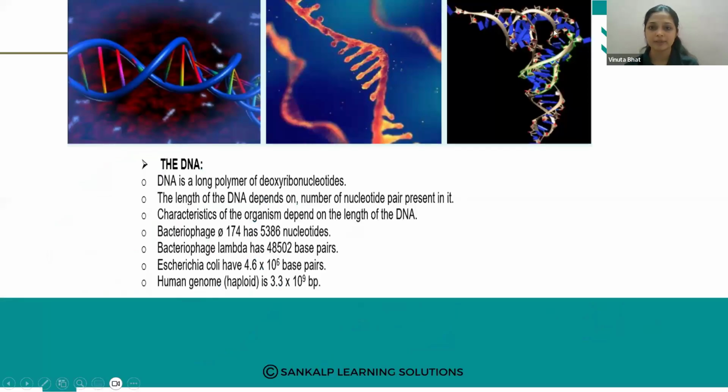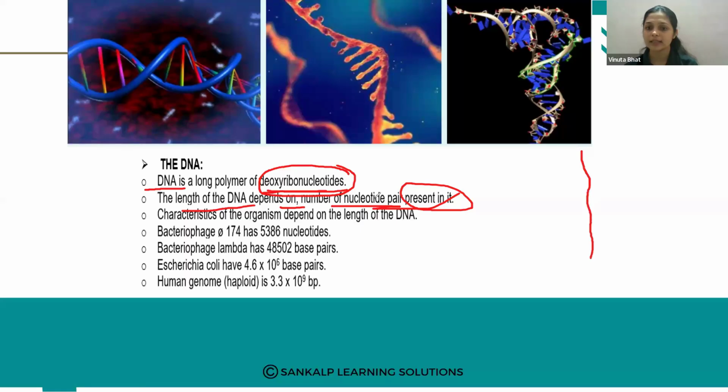So the DNA, that is the polymer of deoxyribonucleotides. So what is this deoxyribonucleotides? That we learn in the next slide. Okay, the length of the DNA depends on the number of nucleotide pairs present in it. So the length of the DNA depends on the number of nucleotides present in the DNA, and characteristics of the organism depend on the length of the DNA.